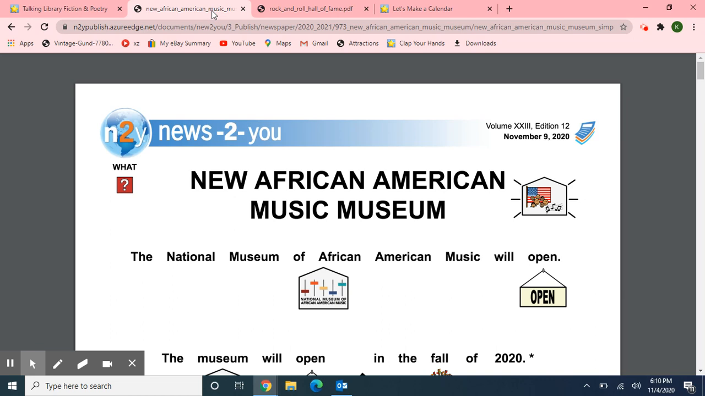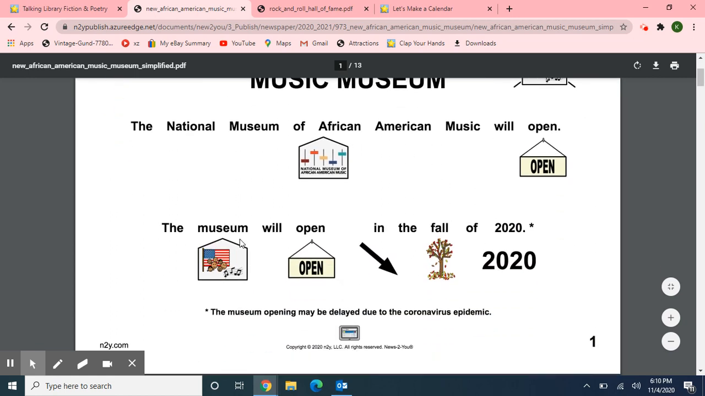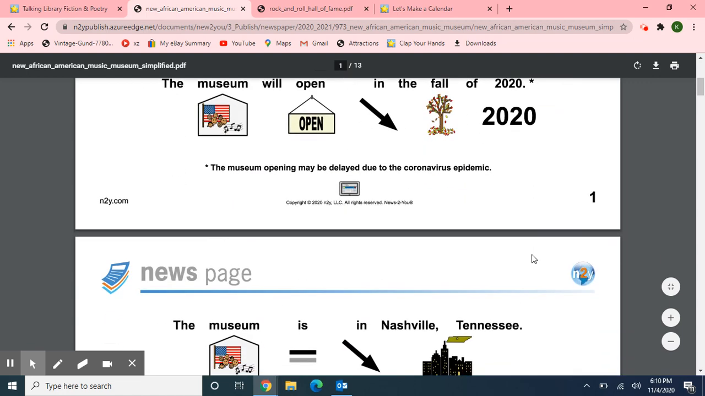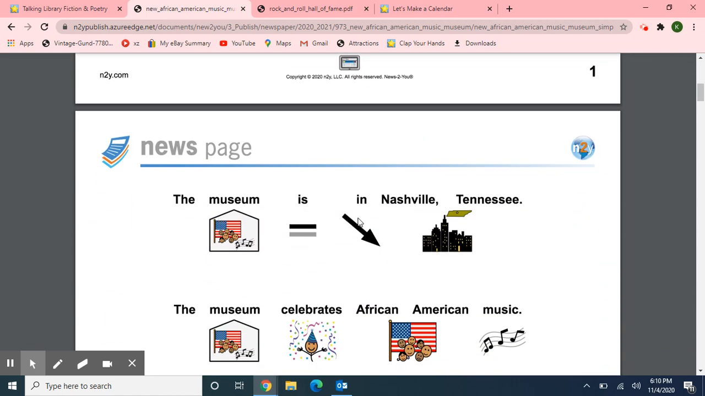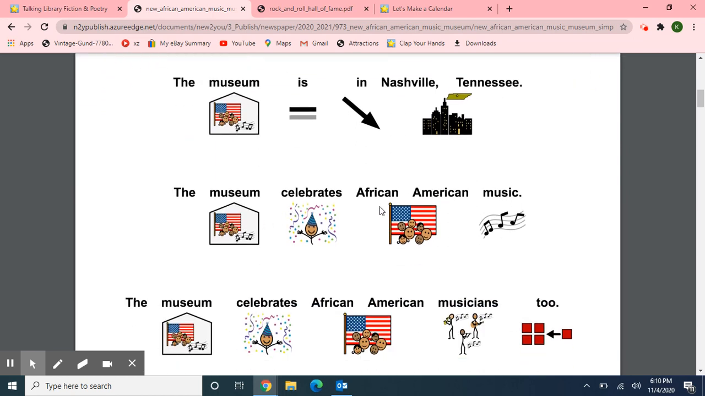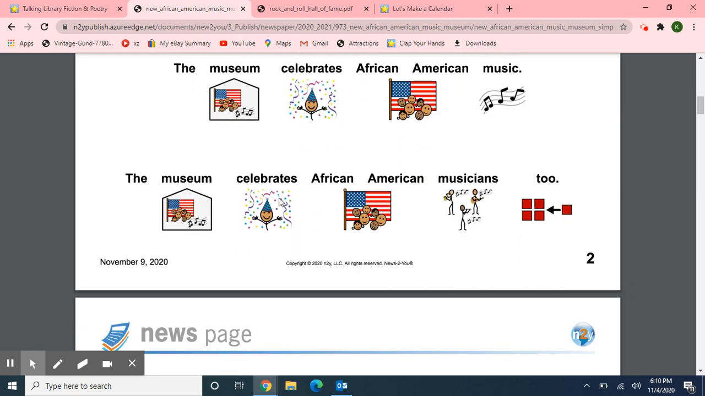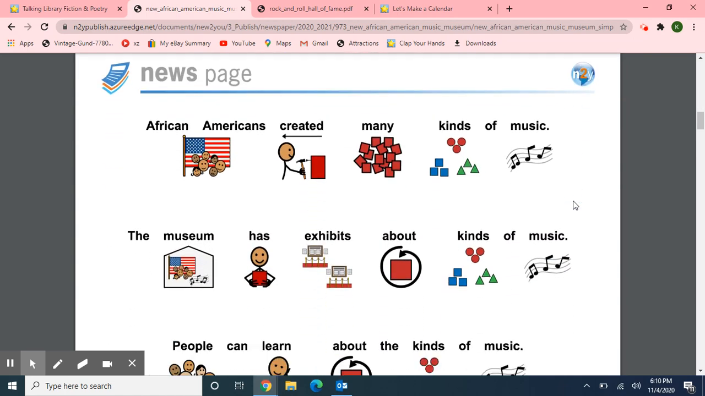African and American both start with the letter A. The National Museum of African American Music will open. The museum will open in the fall of 2020. The museum is in Nashville, Tennessee. The museum celebrates African American music. The museum celebrates African American musicians, too.